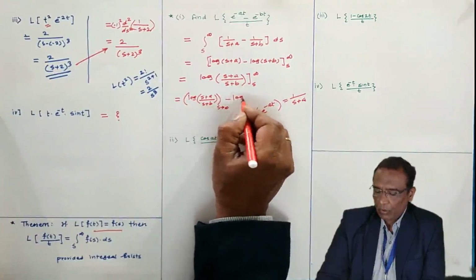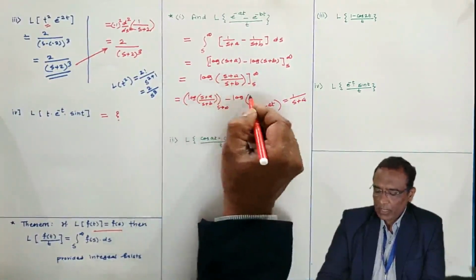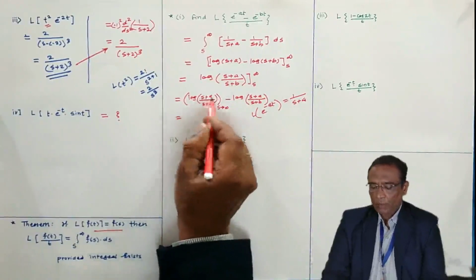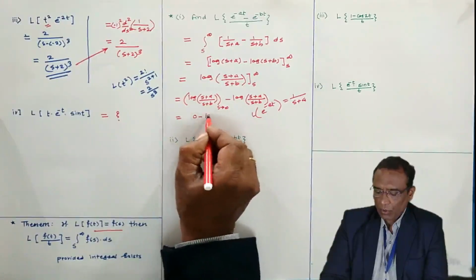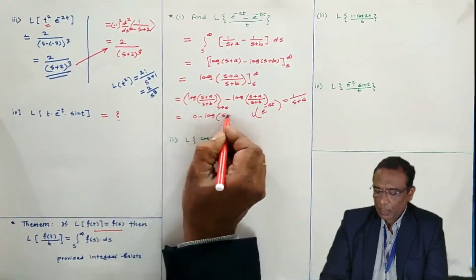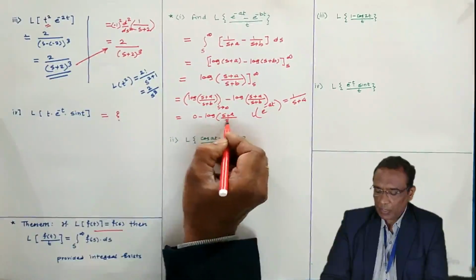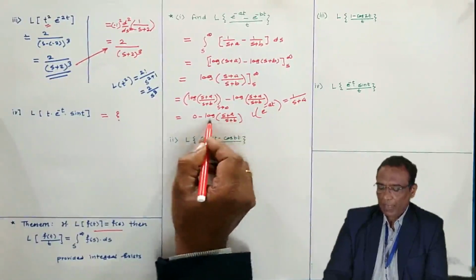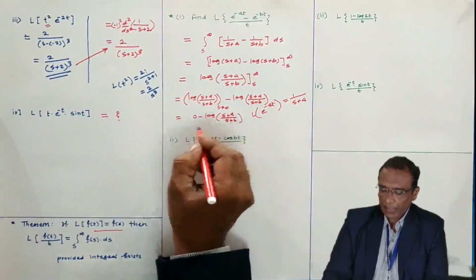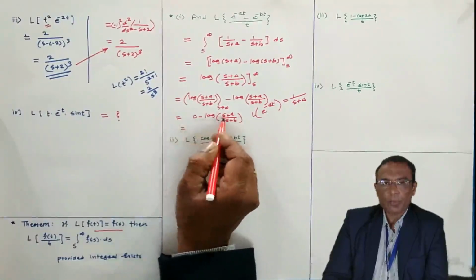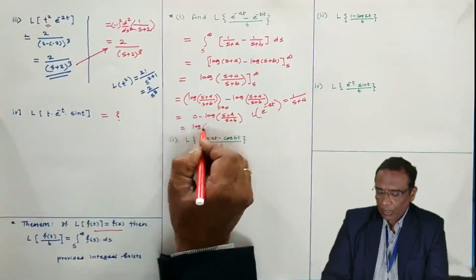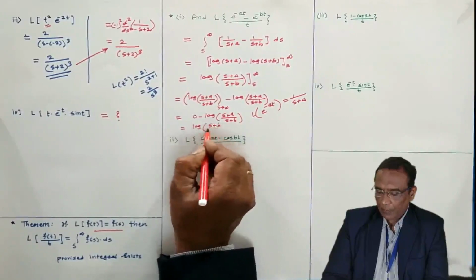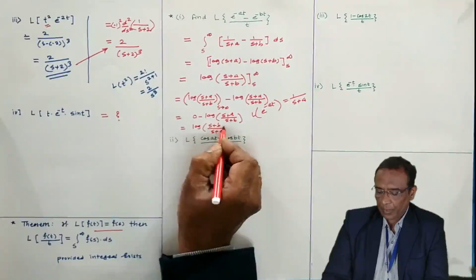Minus log of, put s equal to s. The value of this is 0. Minus log of s plus a by s plus b. And minus log a by b is log b by a. You have to take the reciprocal of it. If you want to remove this minus sign, log of s plus b by s plus a.